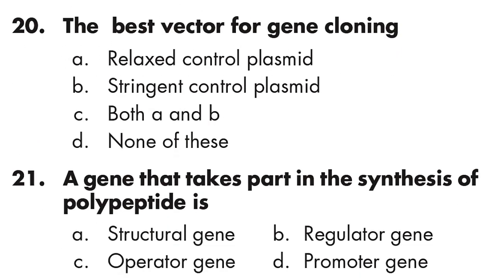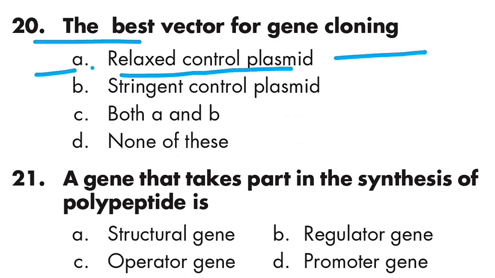Question number 20: the best vector for gene cloning is relaxed control plasmid. Option A is right. Question number 21: a gene that takes part in the synthesis of polypeptide is structural gene. Option A is right.